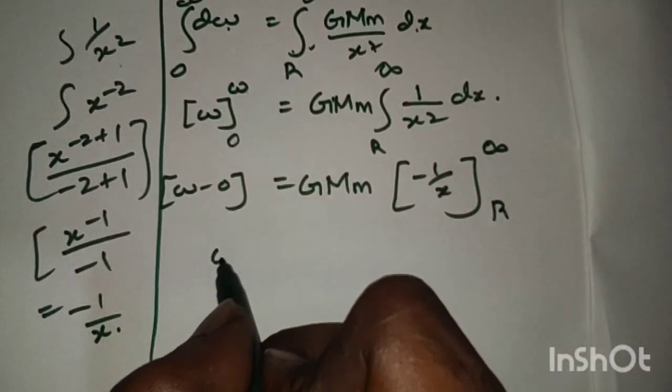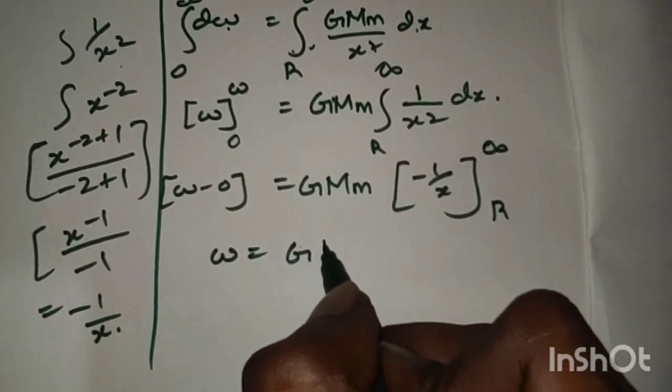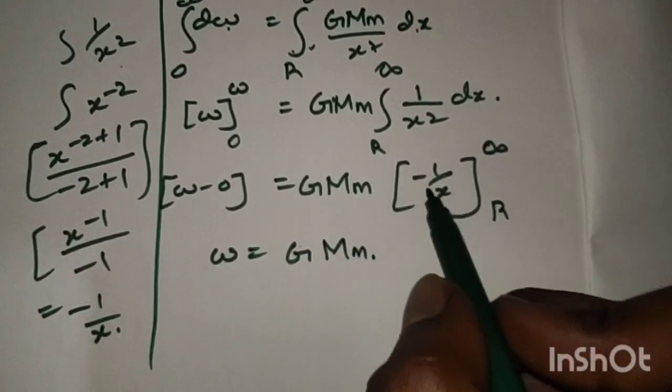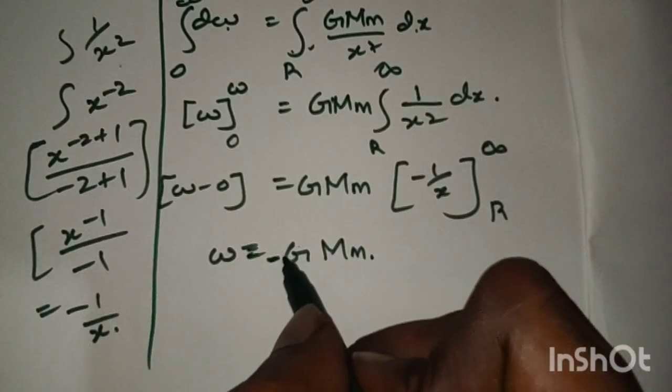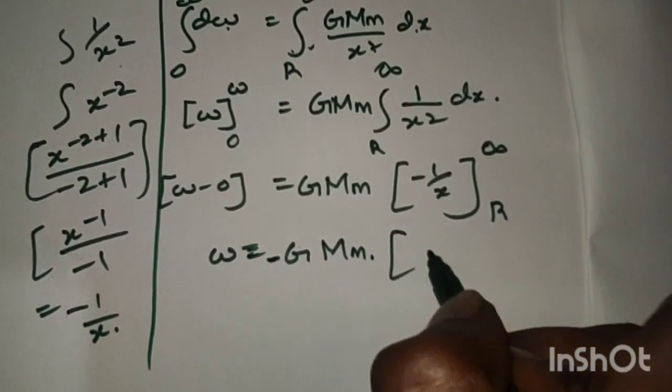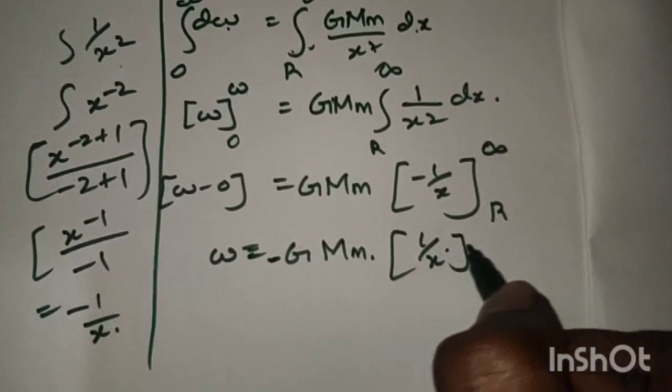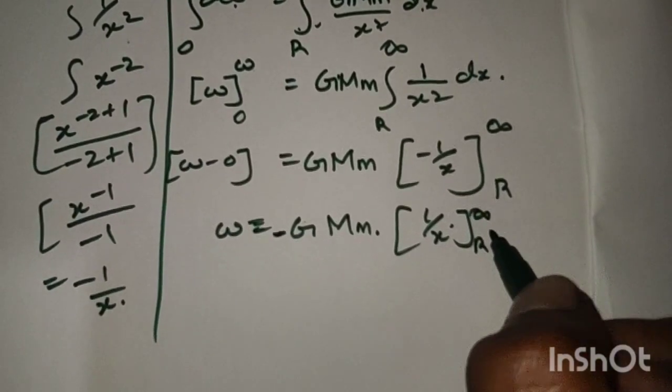So W minus 0, that is W, equals G M m, taking minus common, minus G M m into 1 divided by x from R to infinity.